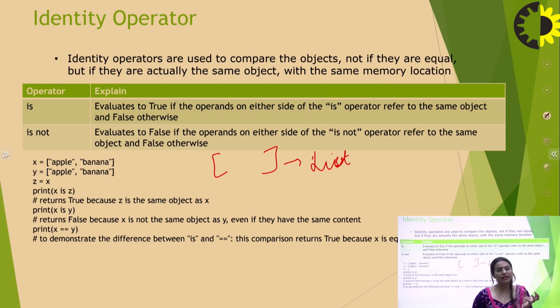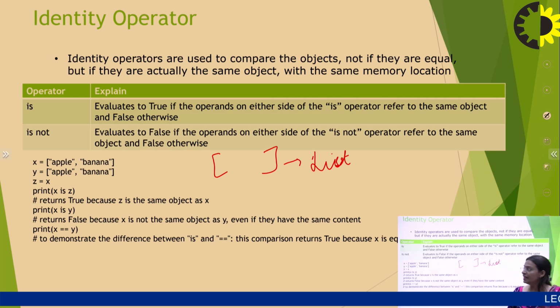That means you have copied the value of x into z, so the command print x is z will return true because z is the same object as x. You are just copying the things into each other.